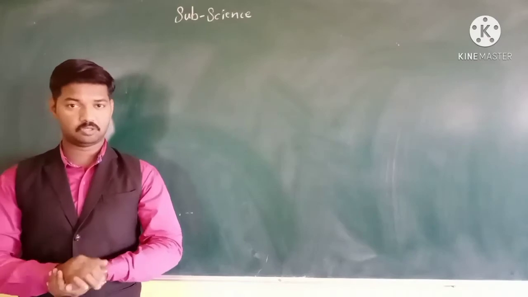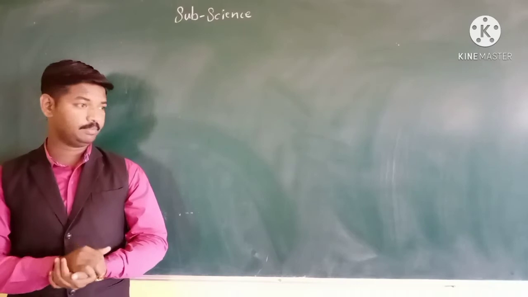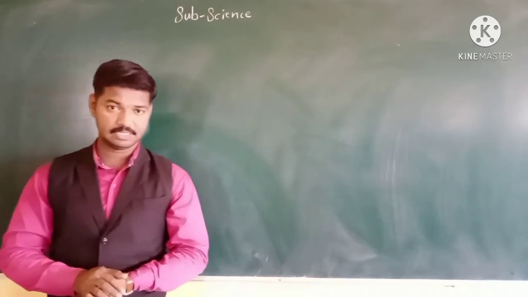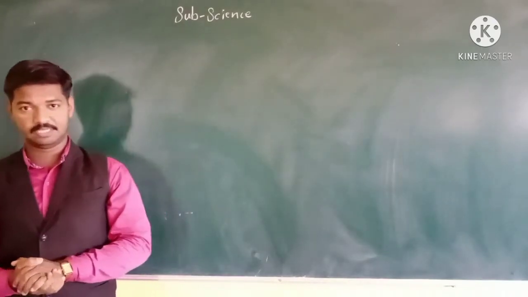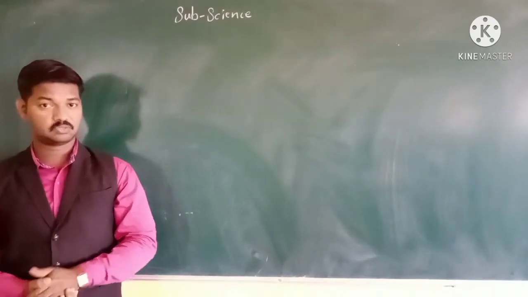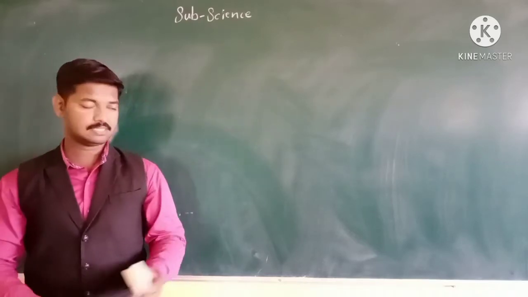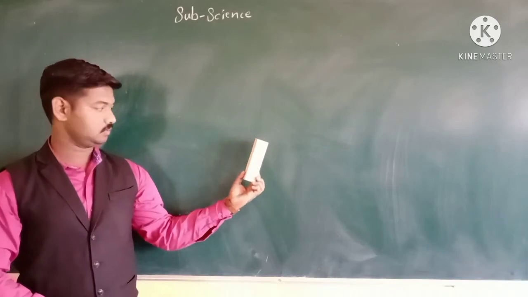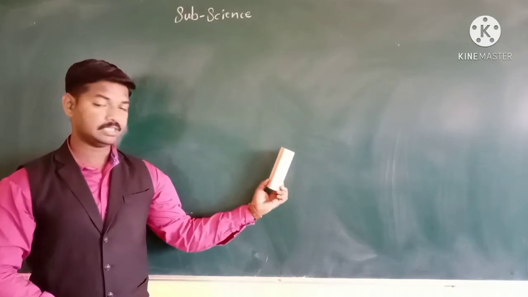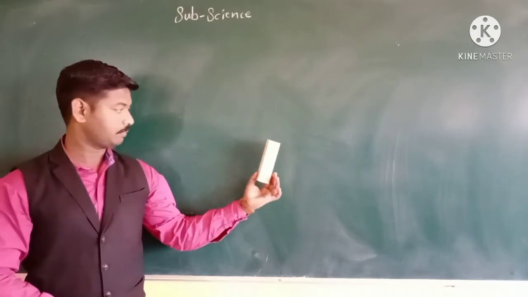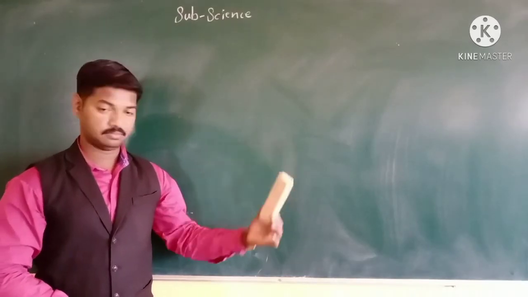Now if you observe, behind me on the blackboard was a black color patch. If I move towards the left, it moves with me. Or if I move towards the right, it moves with me. So that black color patch is known as a shadow. Or just observe the duster. Behind the duster you will see a black color patch appear. So that black color patch is known as the shadow of the duster.